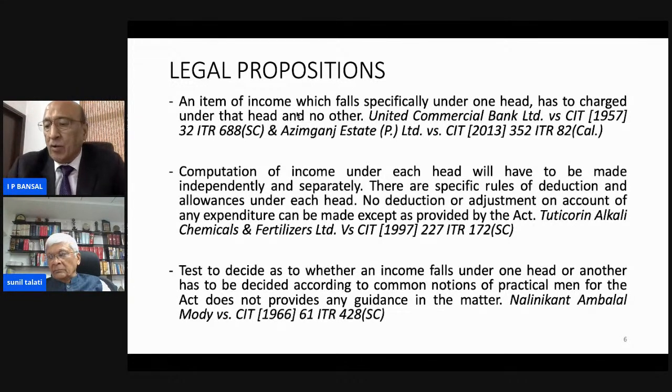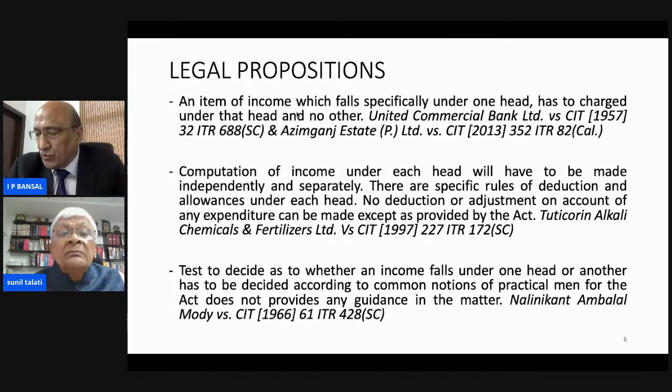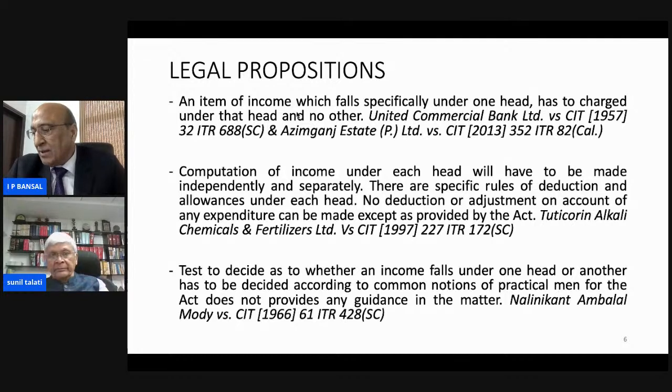A similar proposition has been laid down in Azimganj Estate versus CIT, 352 ITR 82, where the assessee was a builder, and it had in its balance sheet unsold flats which were given on rent. The value of the unsold flats in the books was 26 lakh, and the rental income was 49 lakh, which was credited by the assessee in its books of accounts as operating income in the profit and loss account. So this was held that